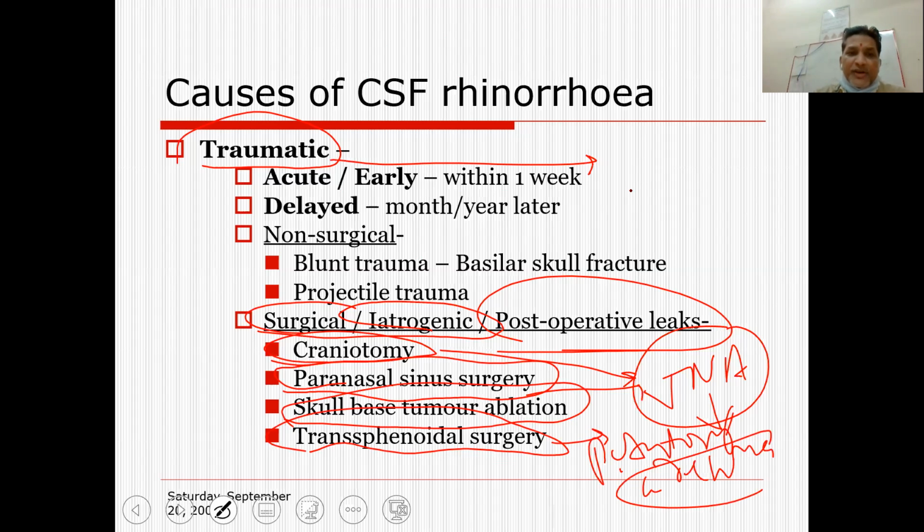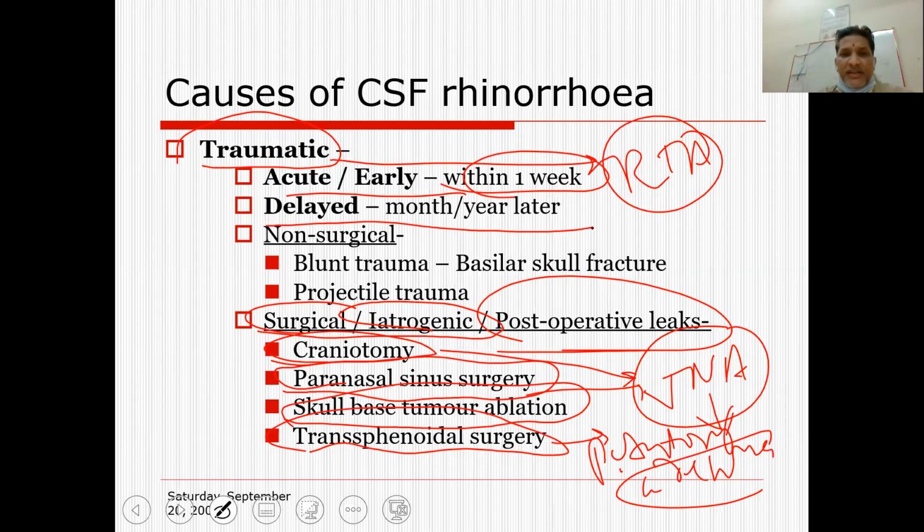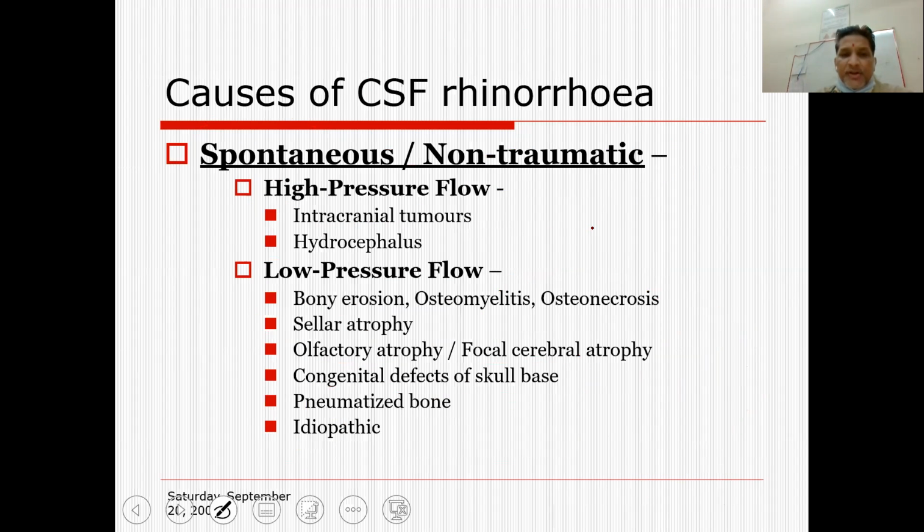Traumatic is a road traffic accident or an engagement in a fight. Then it can present within 1 week, then it is early, and if the CSF leak presents after some time, then it is called a delayed presentation of a CSF leak or CSF rhinorrhea. Spontaneous is where there is no history of trauma in these cases, but still the patient can have a leak.